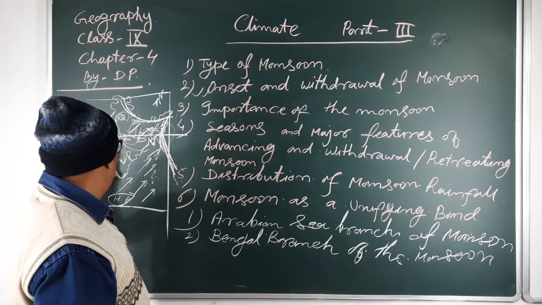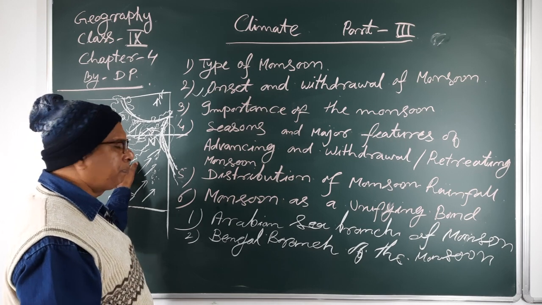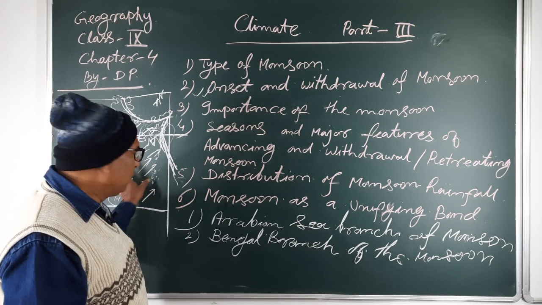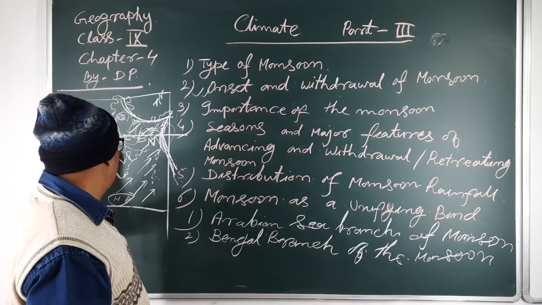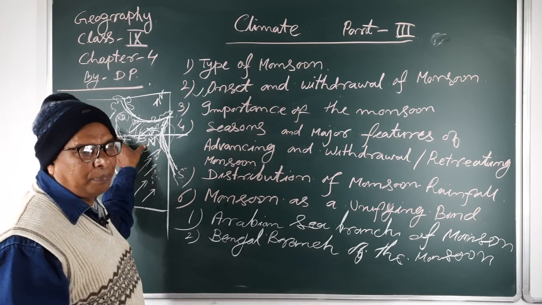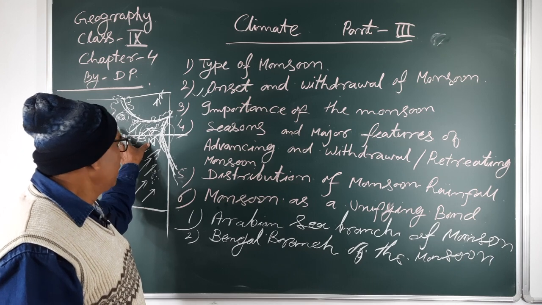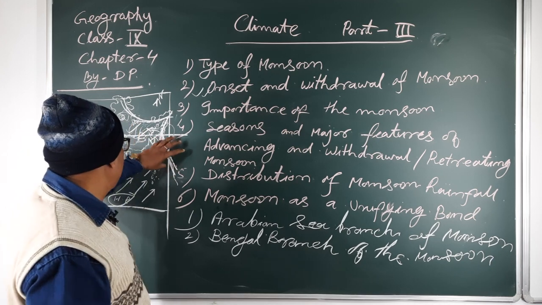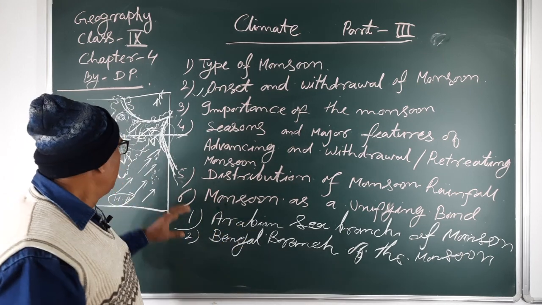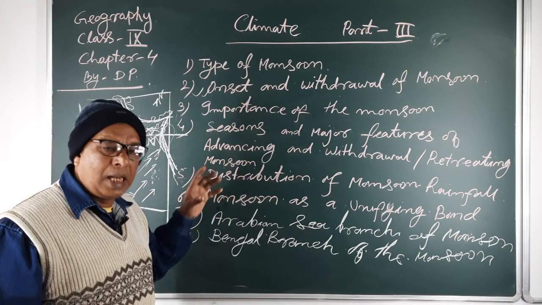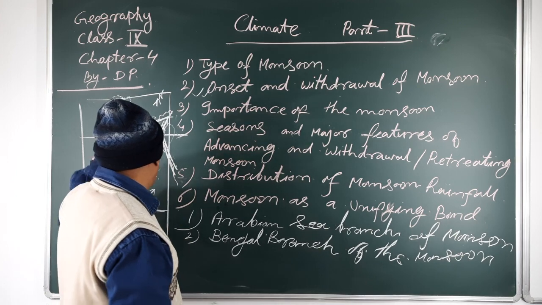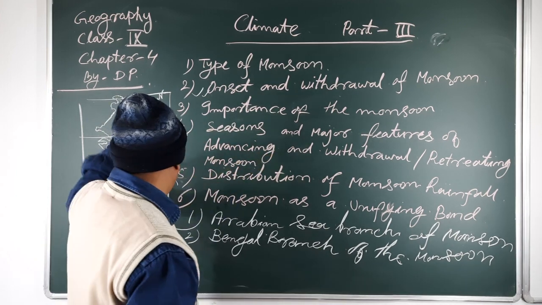In June, it also covers the southern parts and the coastal region of India, the Andaman and Nicobar Islands, etc. In the month of July, it also reaches the Bay of Bengal and the Arabian Sea and the central parts of India. In August and September, it covers the maximum and whole parts of our country.